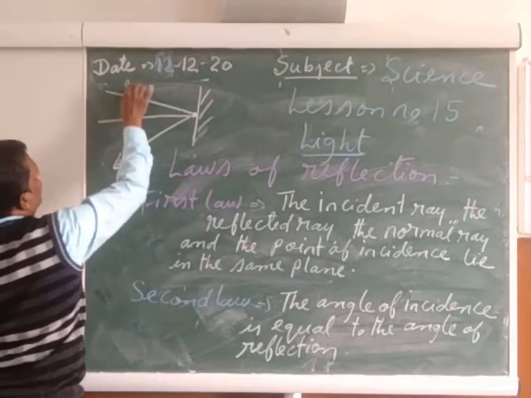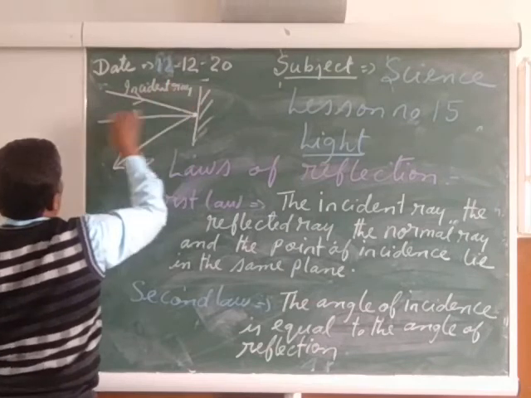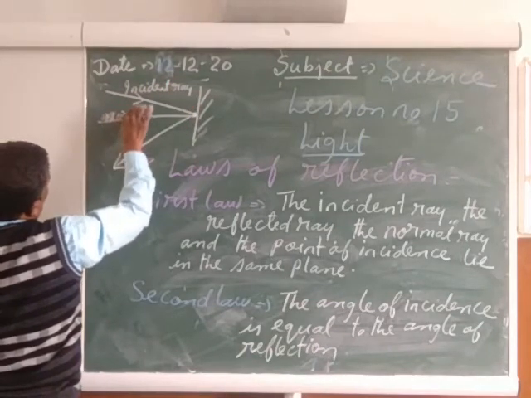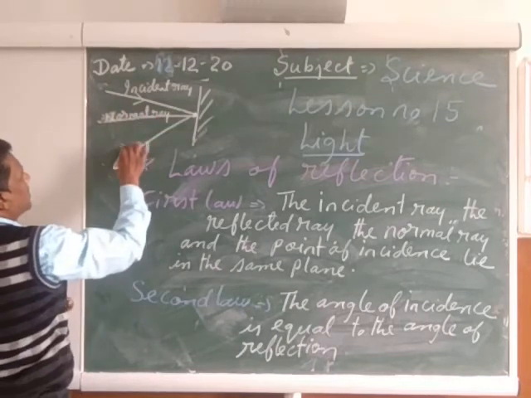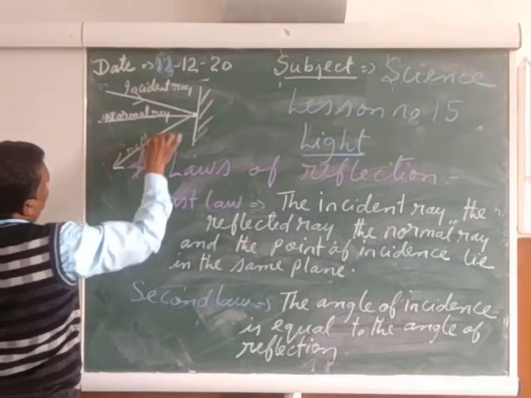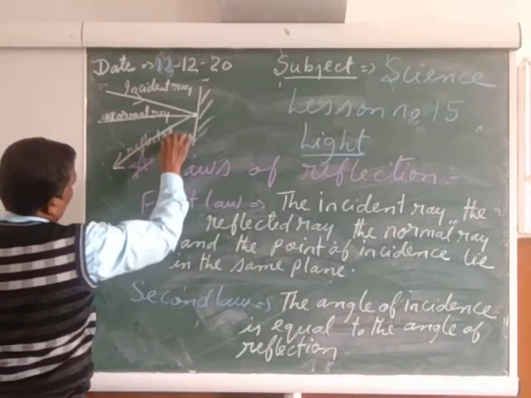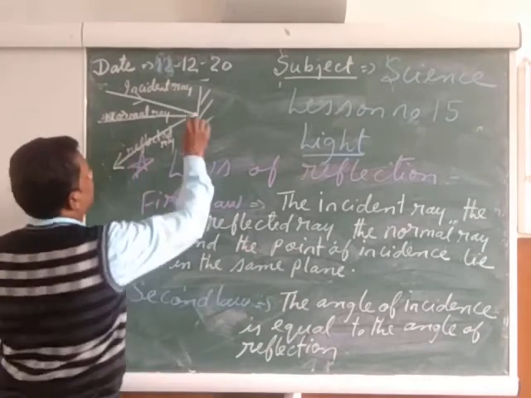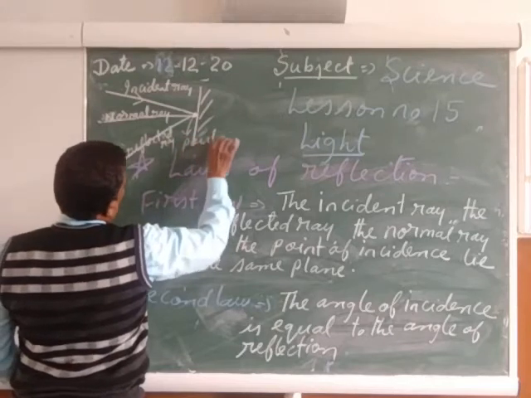So it is the incident ray. And it is the normal ray. And it is the reflected ray, and it is the point of incidence.